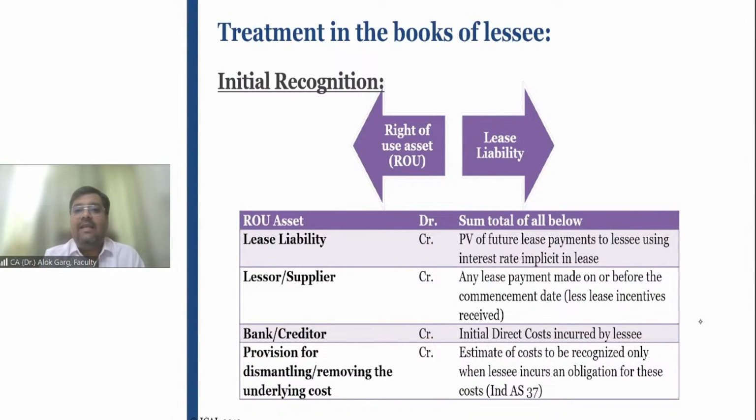Initially, in the books of the lessee, right of use asset has to be recognized and lease liability has to be recognized. Right of use asset is the total of lease liability on the basis of present value of future lease payments, to lessor or supplier if any lease payment is made on or before the commencement date, to bank or creditor if any initial direct cost incurred by the lessee, to provision for dismantling or removing of the cost, estimate of cost to be recognized only when lessee incurs an obligation for these costs.